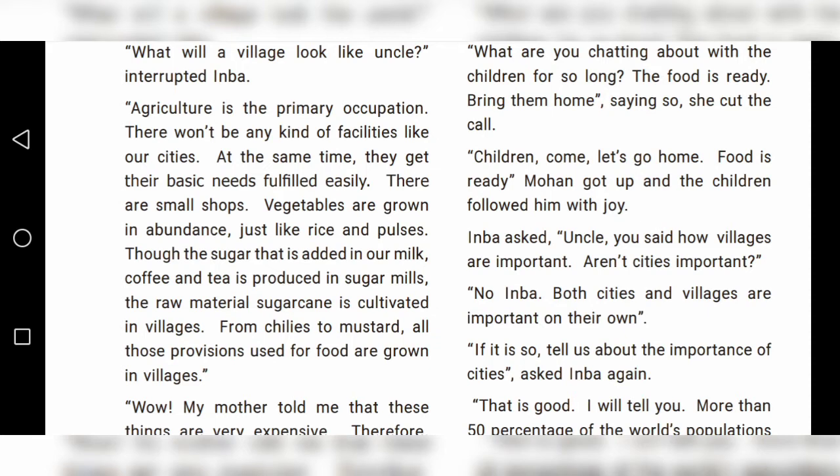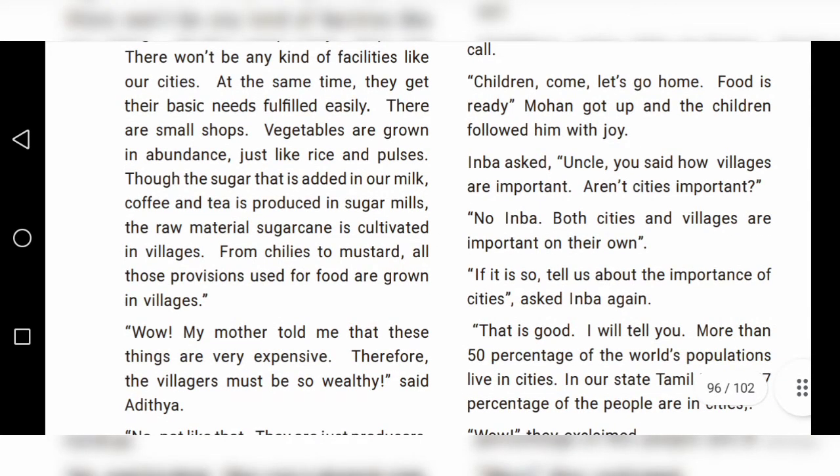That sugar comes from sugar cane, which is cultivated in the village. After the sugar cane grows, they collect it and give it to the sugar mills. The sugar mills convert the sugar cane into sugar. Next, the raw material sugar cane is cultivated in villages.